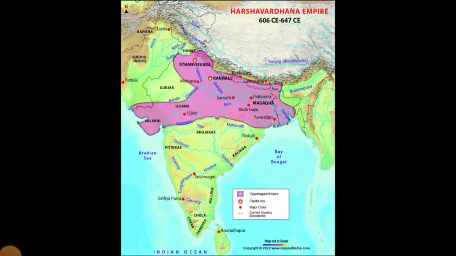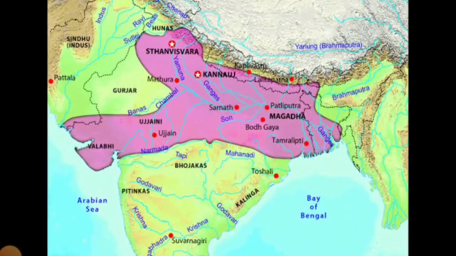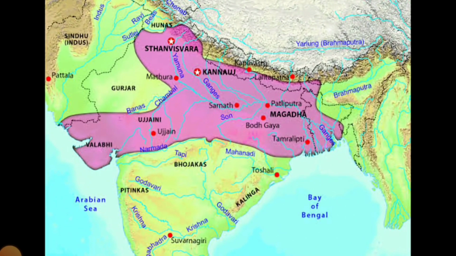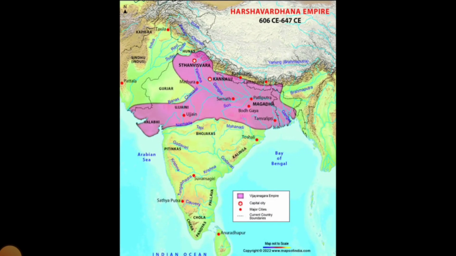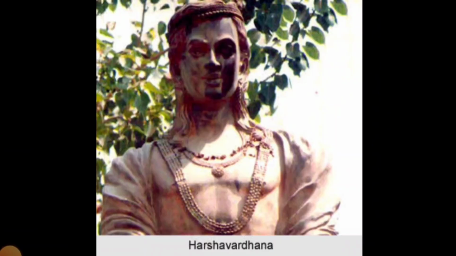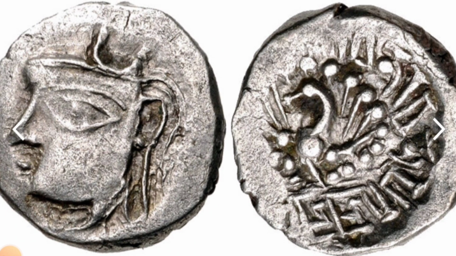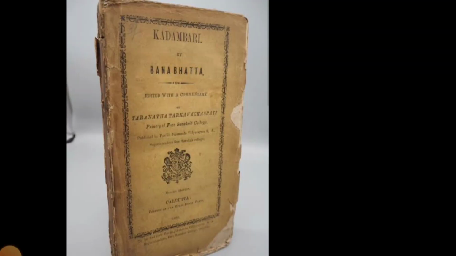So this is the whole region that was under Harshavardhana's rule. You can see the pink region. And after Harshavardhana's death, what happened? And these are the coins minted by Harshavardhana and the Pushyabhuti dynasty during Harshavardhana's reign. So you can see the peacock coin. The left coin is of Harshavardhana wearing a crown, and the right one depicts a peacock. So this is all about the Pushyabhuti dynasty.